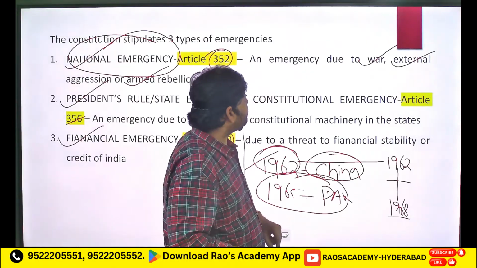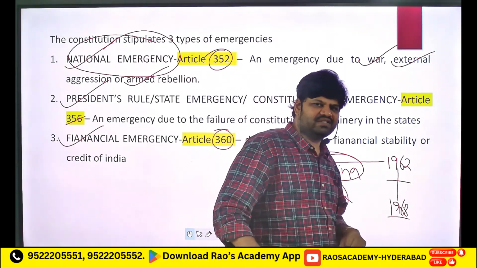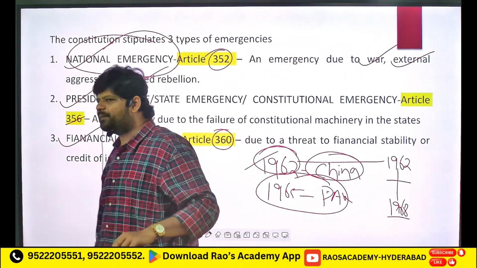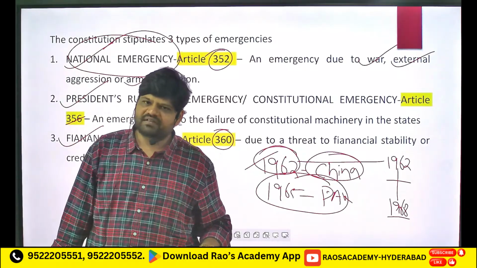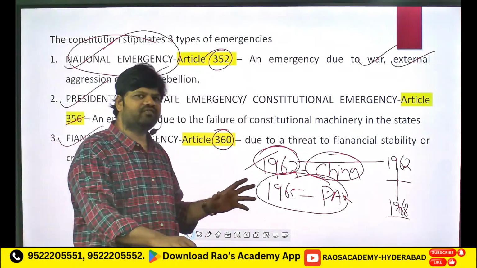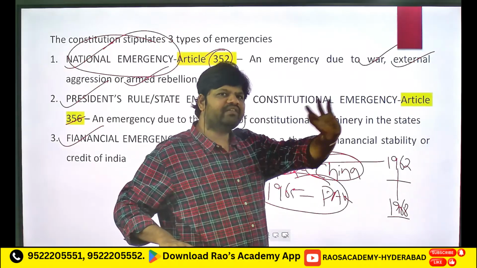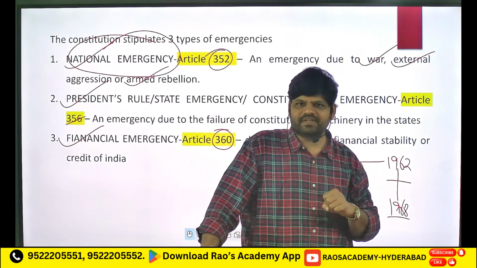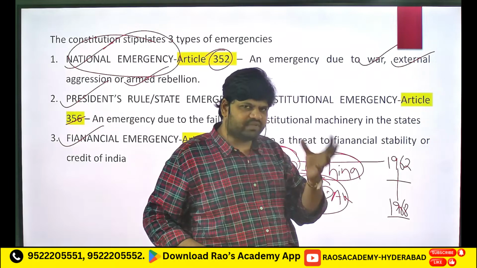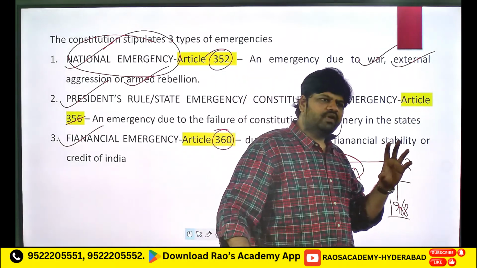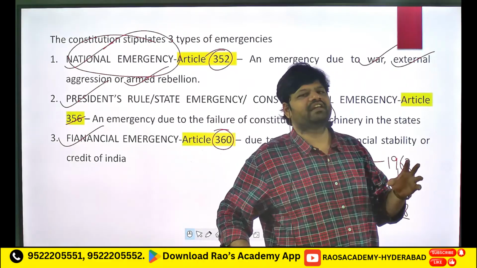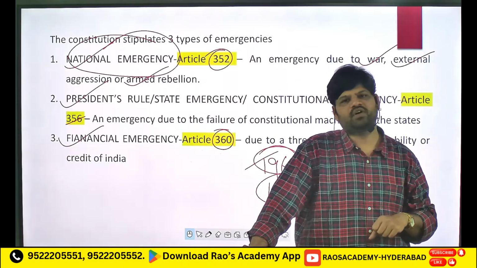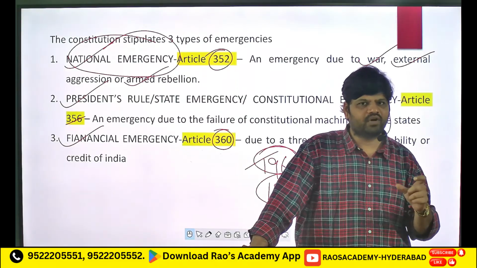Okay, so war is one reason, external aggression is one reason, and then we have something called armed rebellion. Till now, due to armed rebellion, we never had any emergency. But armed rebellion is a term which was amended in the 44th constitutional amendment, because earlier we had one term called internal disturbance. Because of this term called internal disturbance, former Prime Minister Indira Gandhi declared internal emergency in India on the basis of a term called internal disturbance.